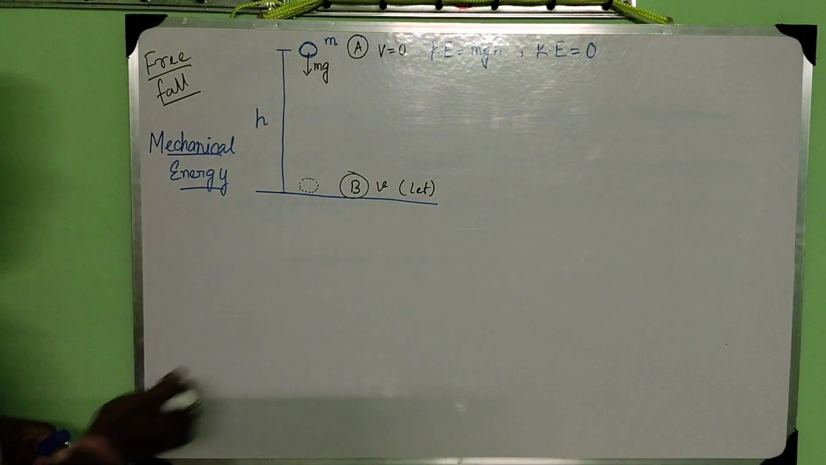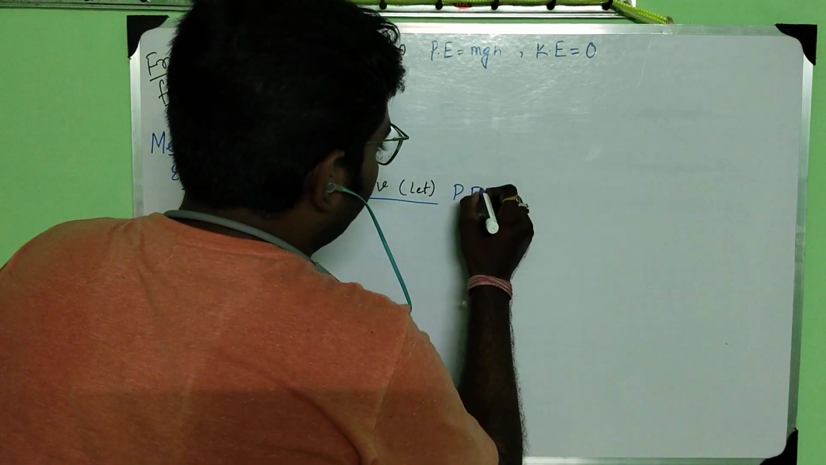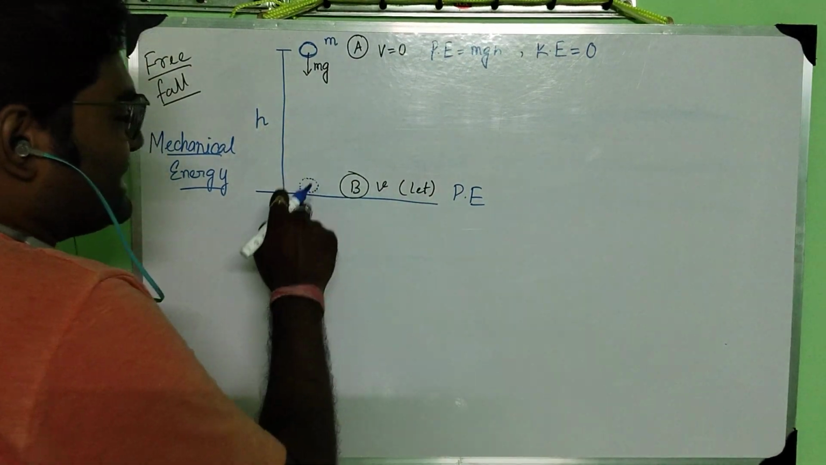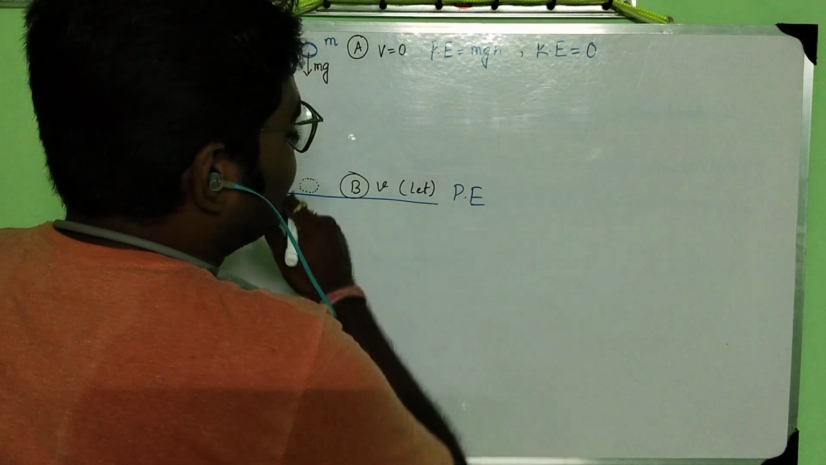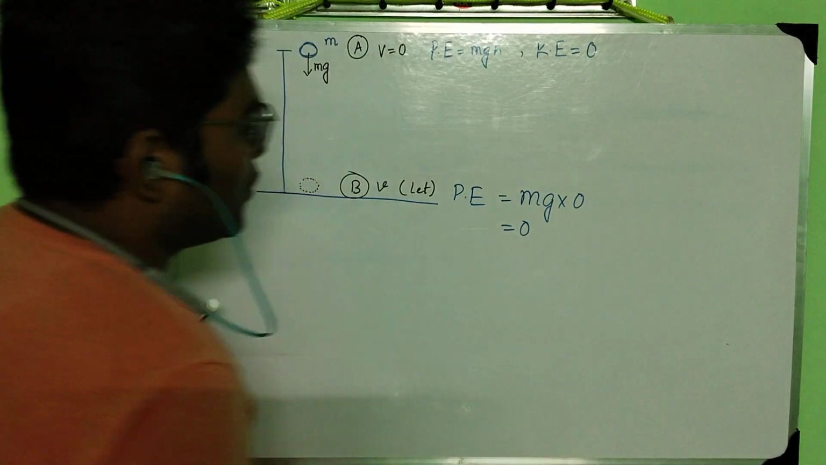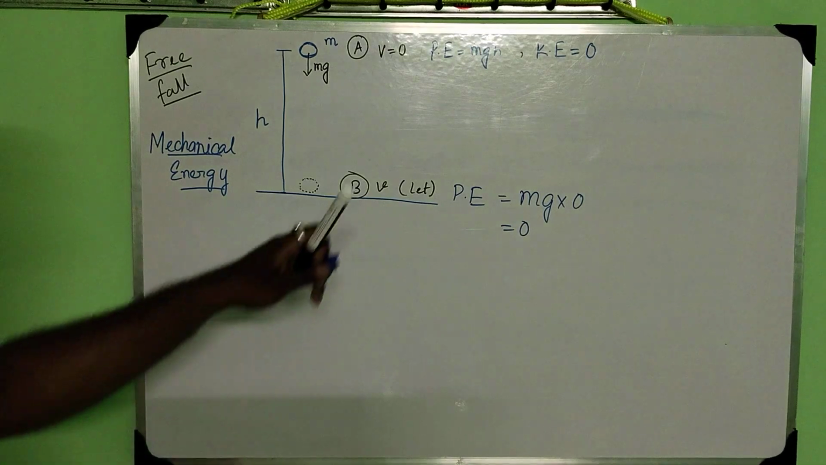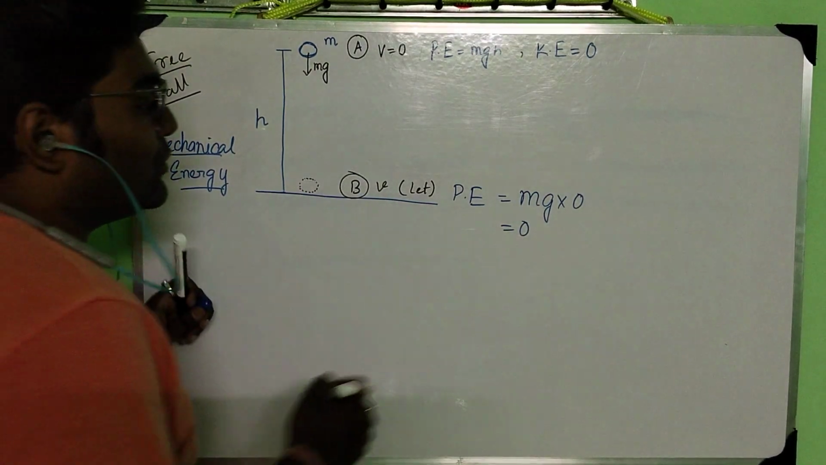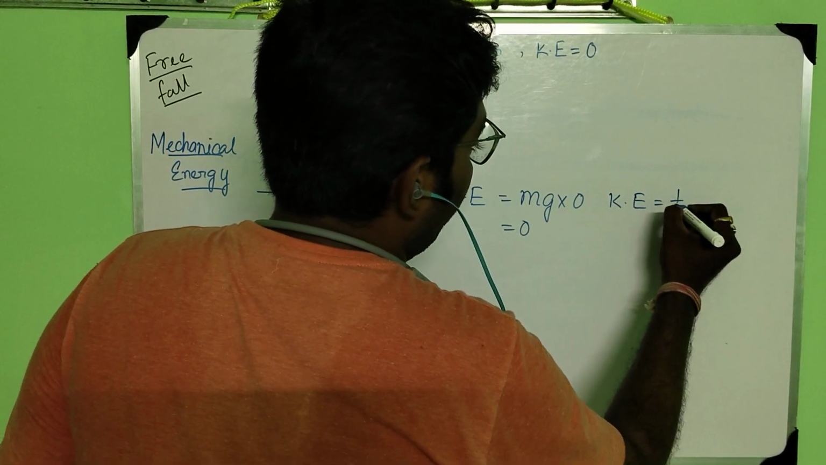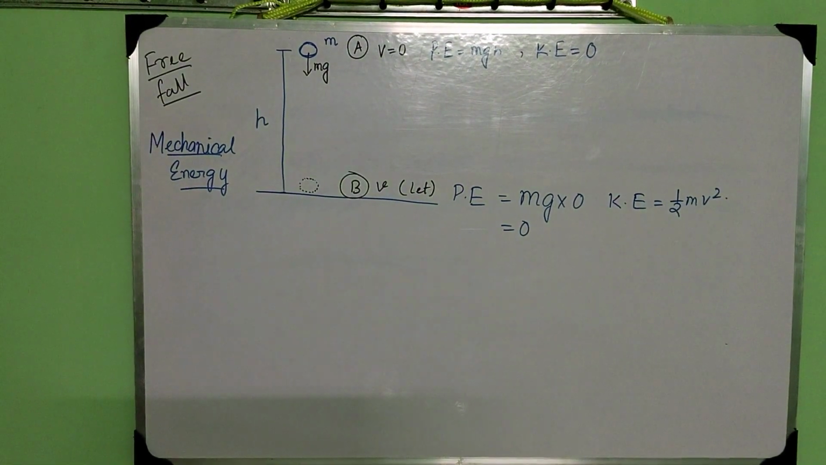Now tell me, what will be the potential energy at the point B? While touching the ground, there is no height. Height is 0, so mg into 0 is ultimately 0. Just before touching the ground, the potential energy is 0 at the point B. And what will be the kinetic energy? Kinetic energy will be half mv square. Clear?